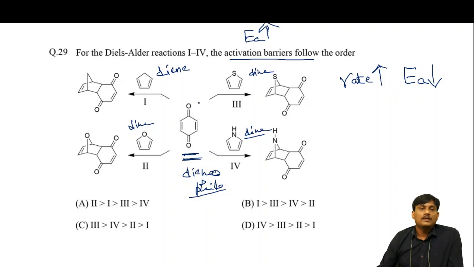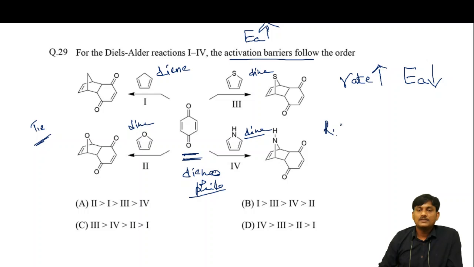We know that when the availability of pi electrons is more, then the reactivity of diene is more. The availability of pi electrons depends on resonance energy. Less the resonance energy, more the availability of pi electrons. So in this case, which one has less resonance energy? This is the order.